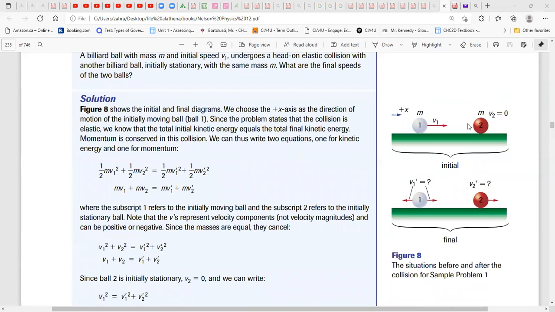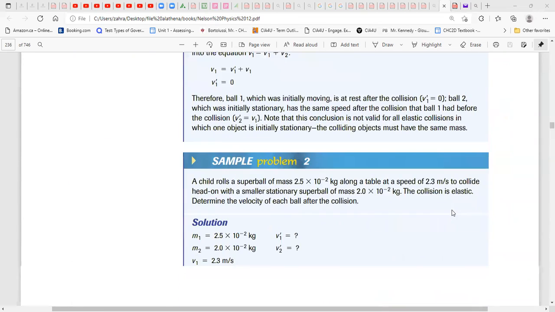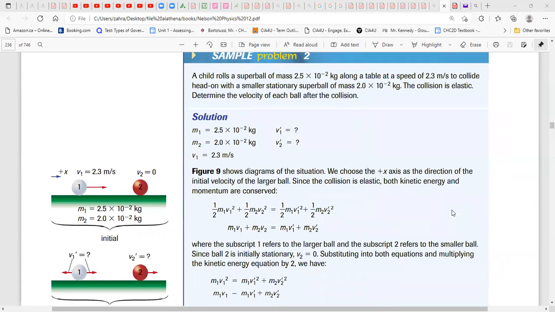So this is coming, this is stationary. When V1 comes and collides with that, V2 will move with the speed equal to V1, and V1 kind of stops here. Means all of the kinetic energy is transferring to the second one, which makes sense. Let's just do another example.